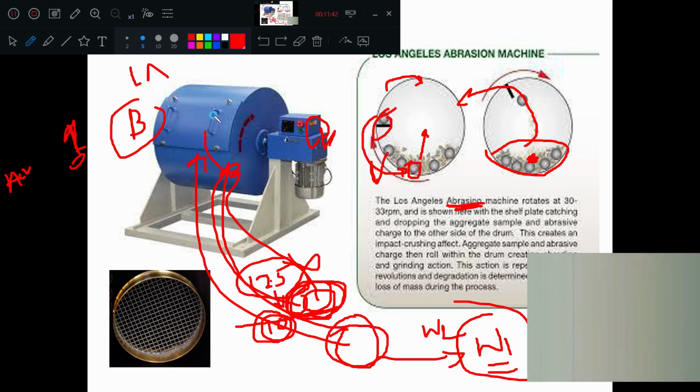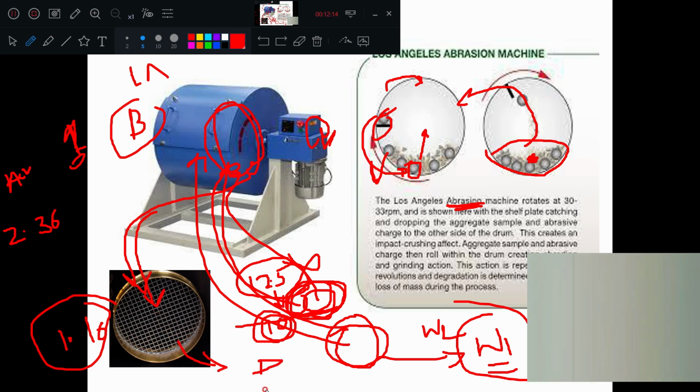After putting, after revolving, after powder formation, it is made to pass through a sieve. Same thing, no, same as how we have done there. It was a 2.36 mm sieve, do you remember? But here it is, I think, 1.10 mm sieve size. So after this experiment, you are taking all the sample and making it pass through this one. Whatever passes, we call it powder. Do you agree? And that powder weight we are measuring as W2.